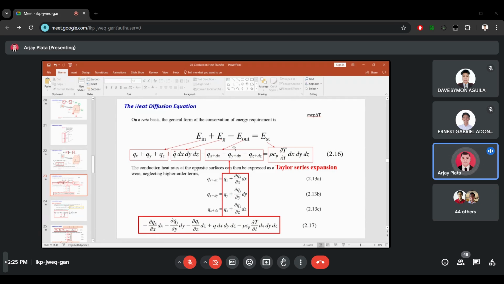So how do you simplify this equation? Let me know if you have any idea. Joson Miguel Leandro, do you have any idea how to simplify this equation of energy out?